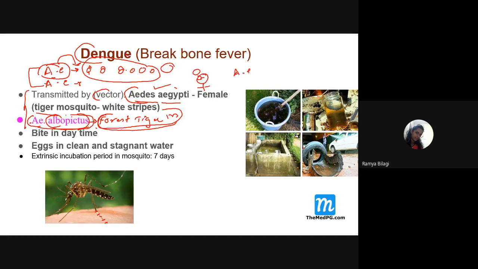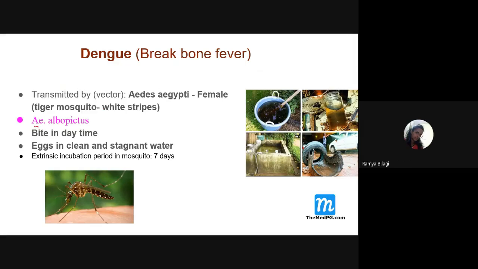Whereas Aedes aegypti will suck the blood from one person, another person, and so on. So multiple blood meals will be taken by this female, so there will be clusters of cases and it will create endemic or epidemic outbreaks.